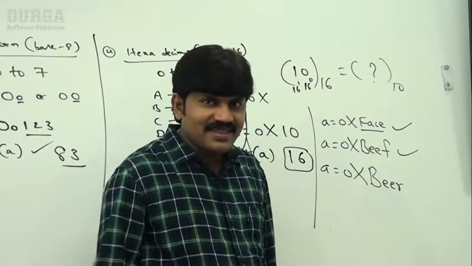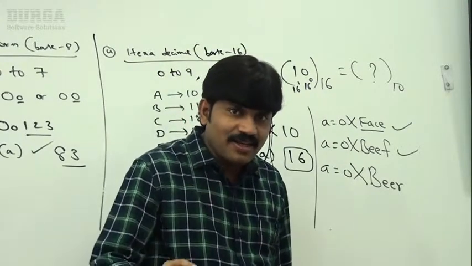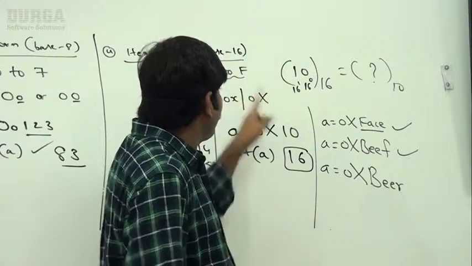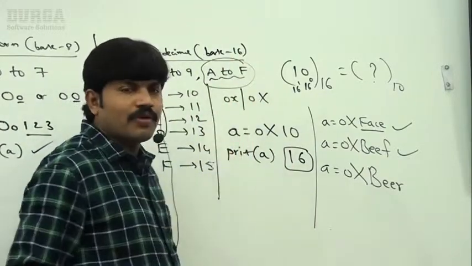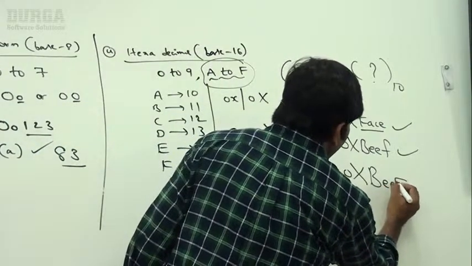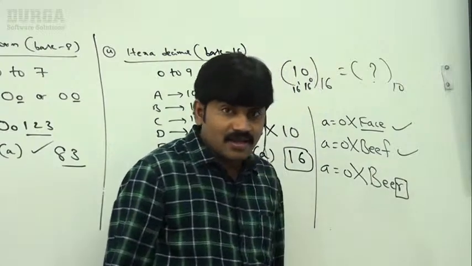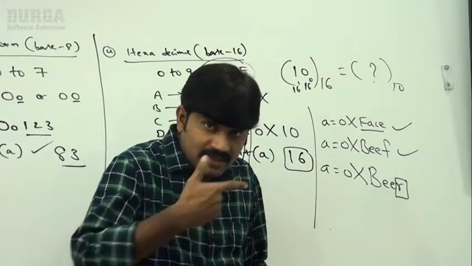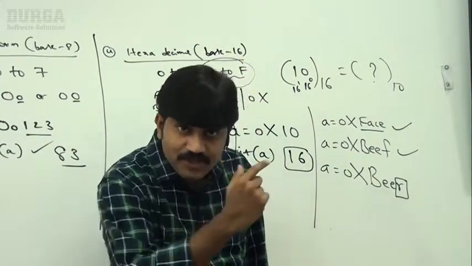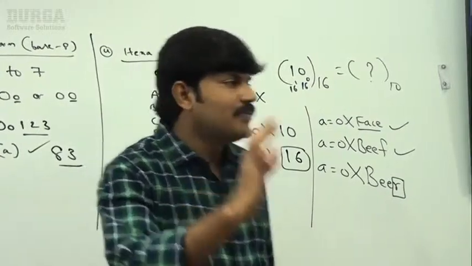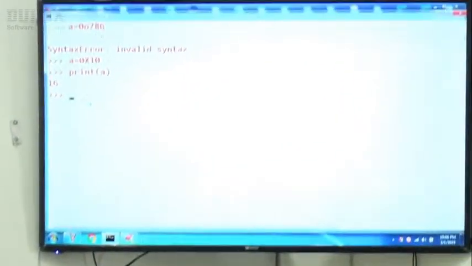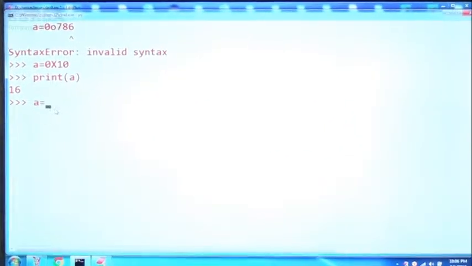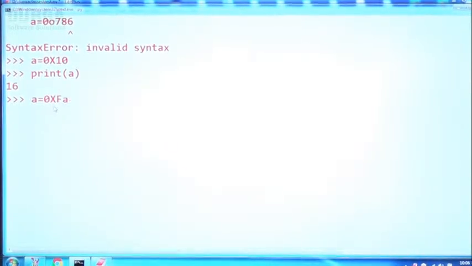No. The reason is, in hexadecimal, allowed digits are A to F only. But here, the letter R is not allowed. Immediately, a syntax error we are going to get. Let me show these things also. Observe carefully, sir. A is equal to 0x face I am taking.